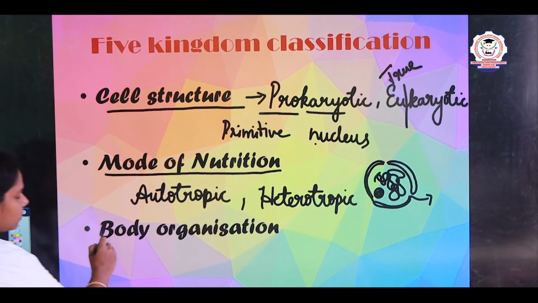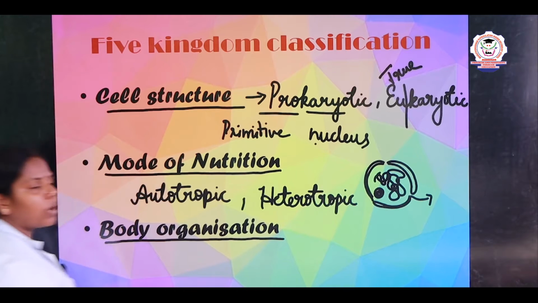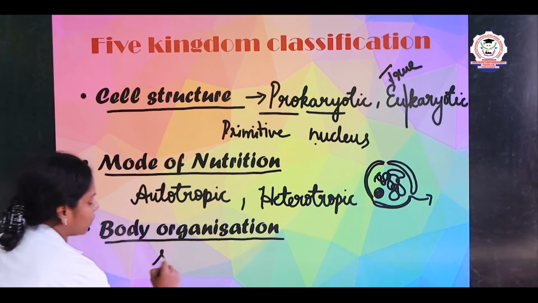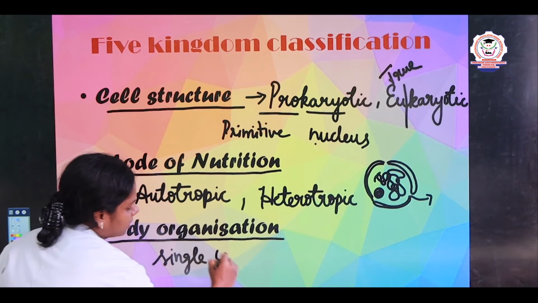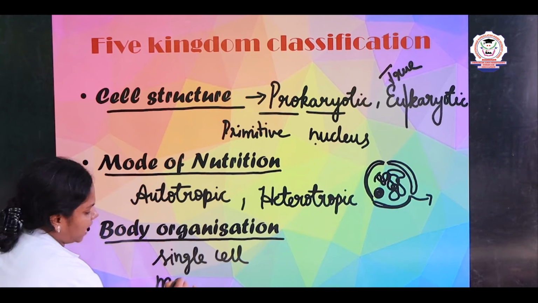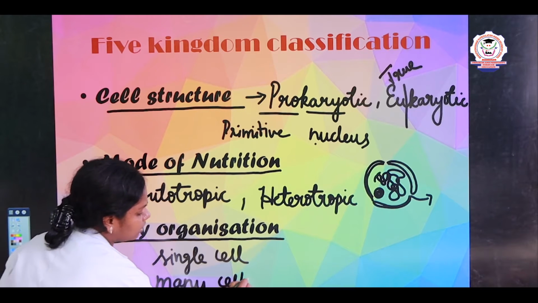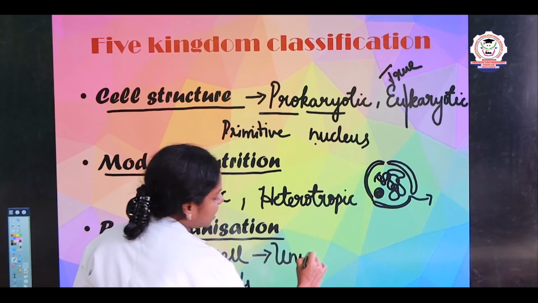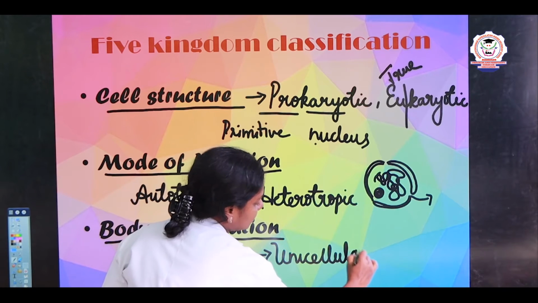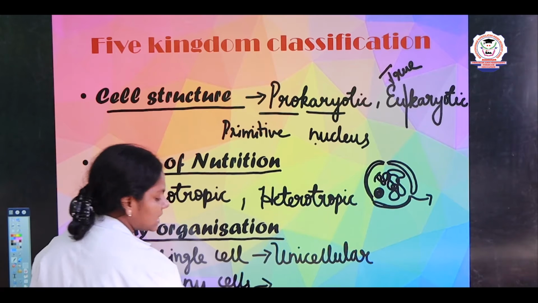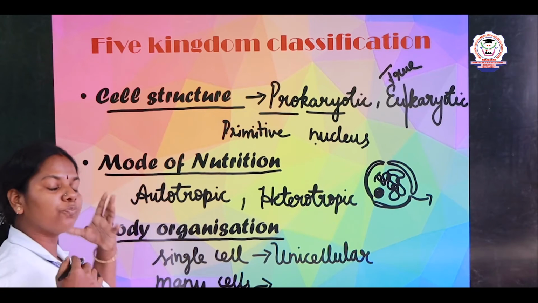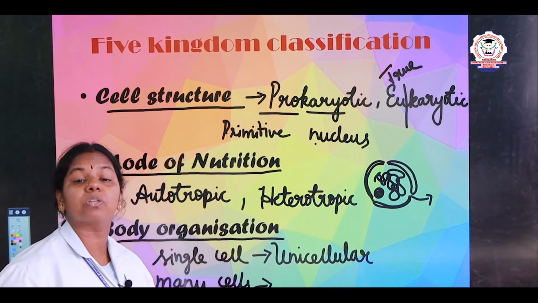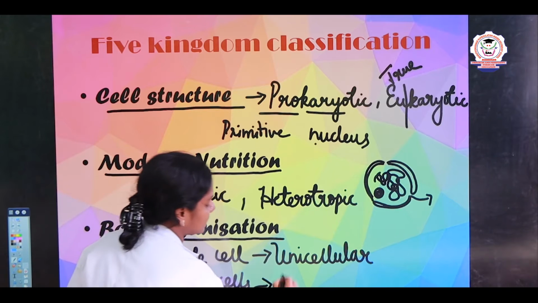And the third thing which was involved in classification is body organization. Some of the organisms are very simple, that is, they possess only a single cell, and some organisms possess many cells and are complex in nature, right? The organisms which possess a single cell are classified as unicellular, and the organisms with many cells group to form tissues, and many tissues join together to form an organ. The organisms which possess this complex nature, we say they are multicellular.